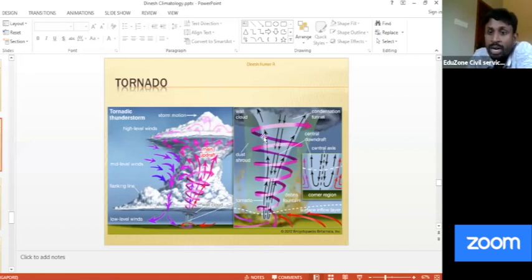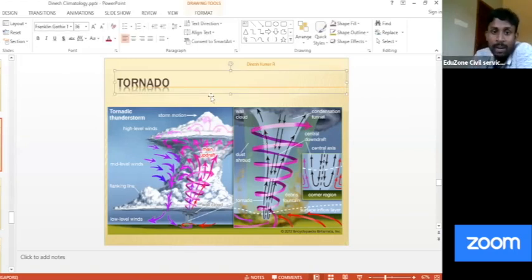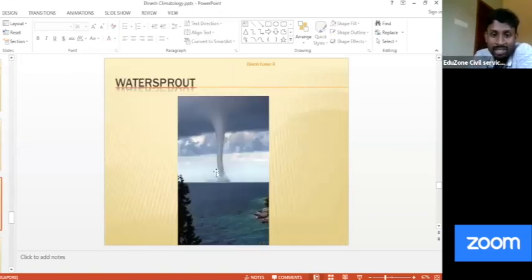Because of the strong updraft, it sucks up the water from the water source. As a result, you can see a pipe, a tube of water rising upward. That is known as your waterspout. Clear? So a tornado is generally developed over land, and when it moves into water, it sucks the water upwards, and that results into a pipe-like formation known as waterspout. So a waterspout is a development of a tornado moving into a water source.